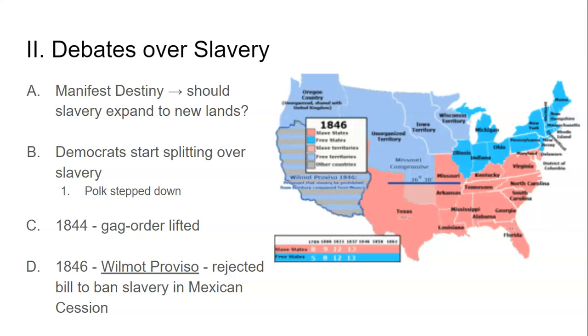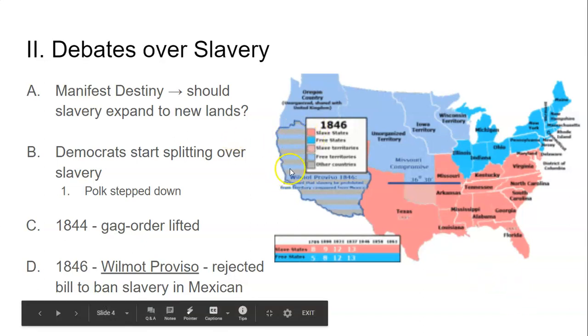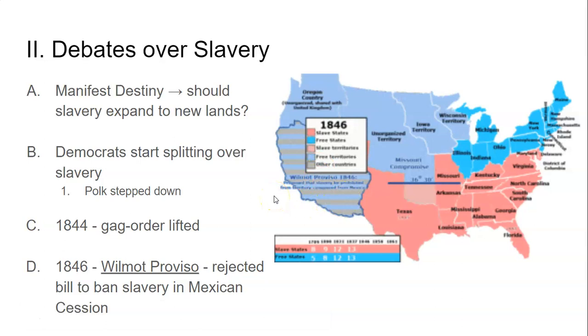We also know that the gag order on slavery was lifted, Texas is added as a slave state, and now there's a debate on, okay, what are we going to do up here in this Mexican Cession land? Are we going to have that be free or slave? There was a bill proposed called the Wilmot Proviso, which suggested banning slavery in this area, but it was quickly shot down in Congress because the South was never going to allow that to happen. So the Wilmot Proviso, even though it failed as a law and never takes actual effect, just represents the debates over slavery. And banning slavery outright in this area was not going to be possible.